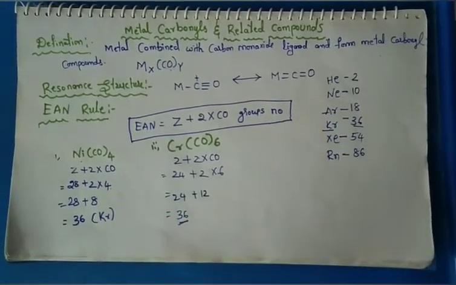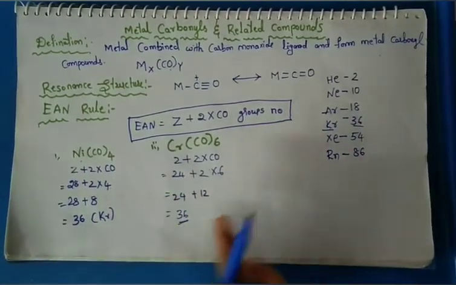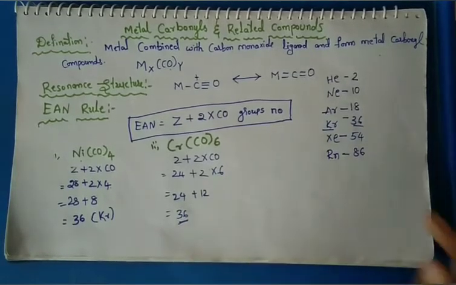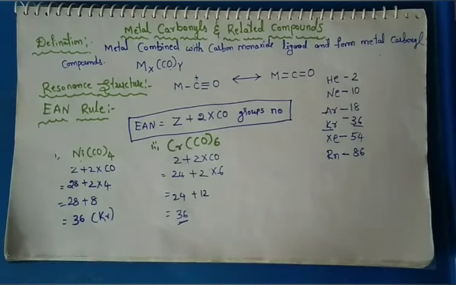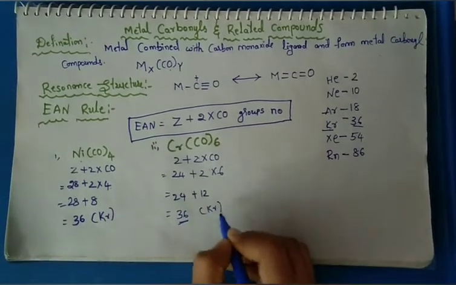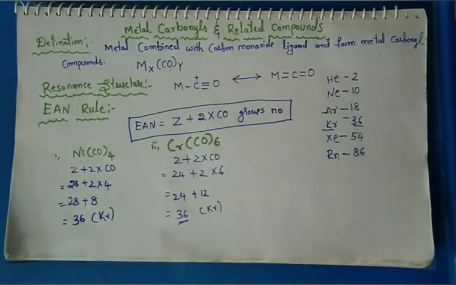So chromium hexacarbonyl has an EAN of 36, which is related to the krypton atomic number. This is the overall EAN definition, principle and examples.